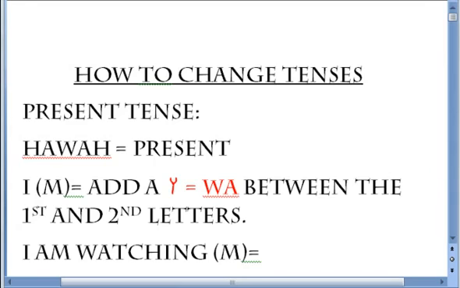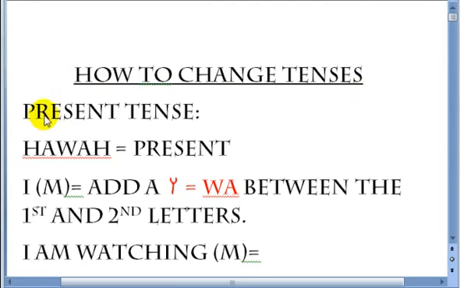All right. So up here you see how to change tenses, and this is actually in the Hebrew booklet. So brothers, once you get this lesson, if you want to go over it more, you can use the booklet as a reference and go back and forth until you get it. This is a little bit more advanced. I had mentioned I wanted to go through the whole booklet and break it down for you brothers, so that way you'll have it, and then I can get back to going through more of the reading of the Hebrew and other stuff. All right, so the first thing is how to change tenses.